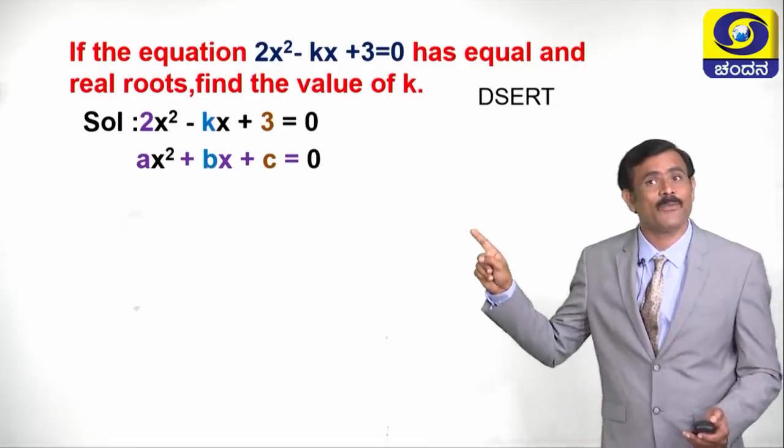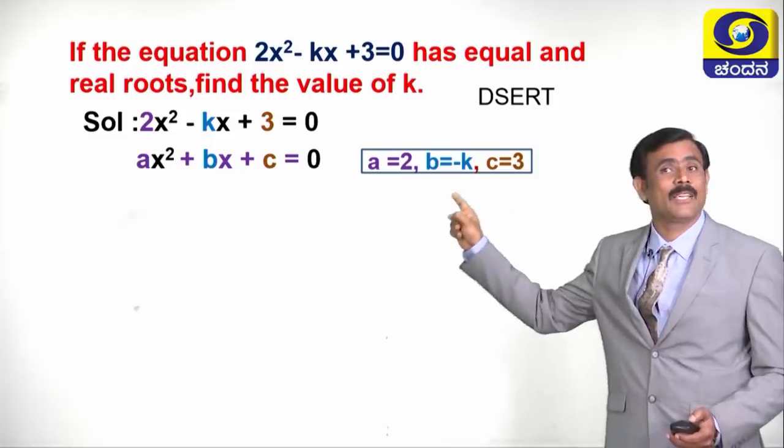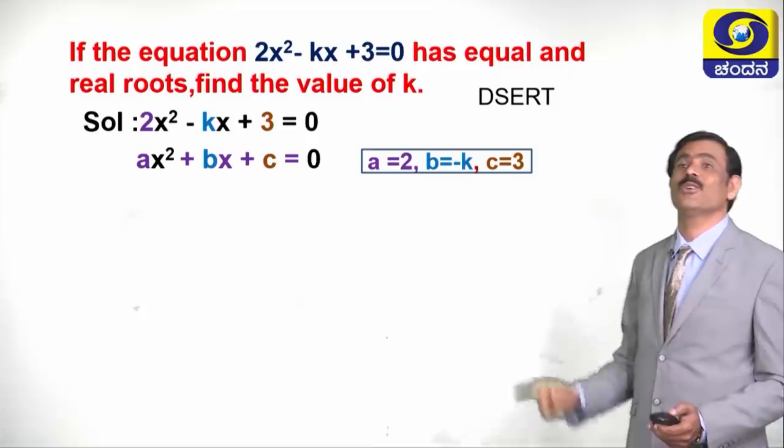Then what is the value of a? A is equal to 2. What is the value of b? B is equal to minus k. What is the value of c? C is equal to 3.